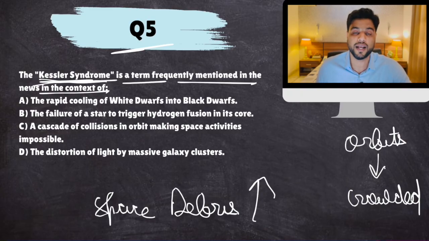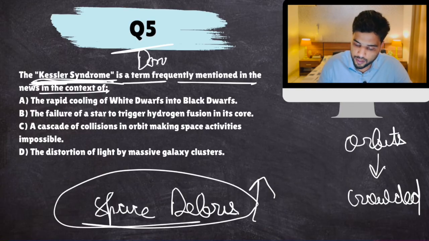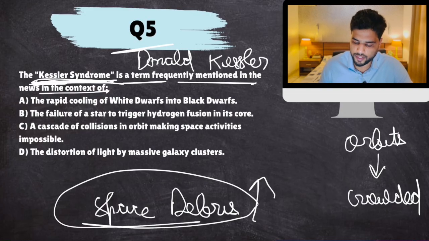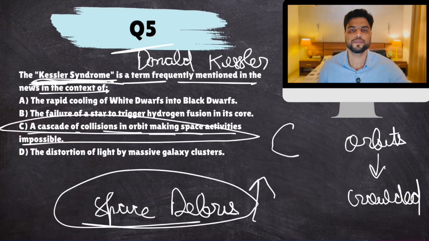Earth would become dark again. I mean, we are reliant on satellite communication, right? So this is a very dangerous phenomenon. Therefore, we need to do something about removing this space debris. Okay, so this is like a doomsday situation predicted by a NASA scientist called Donald Kessler. Hence, it is called Kessler syndrome. Cascade of series of collisions in orbit making space activities impossible.